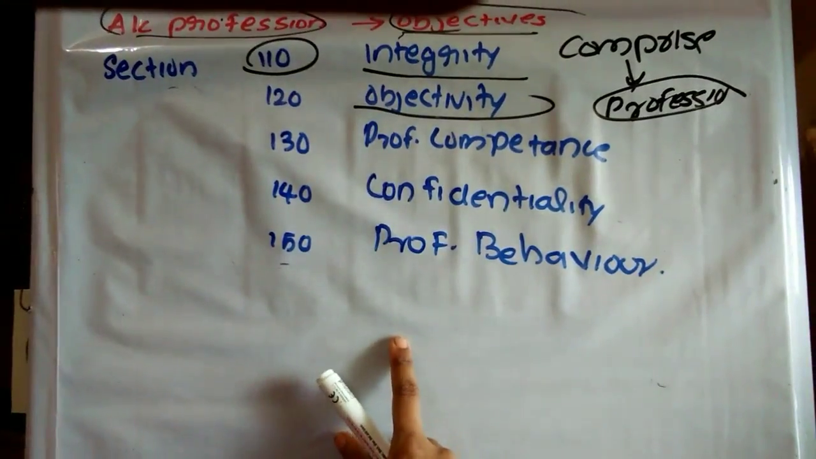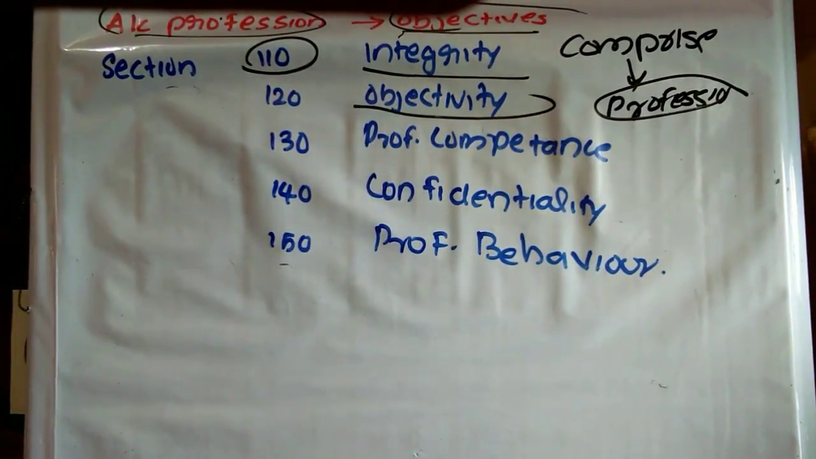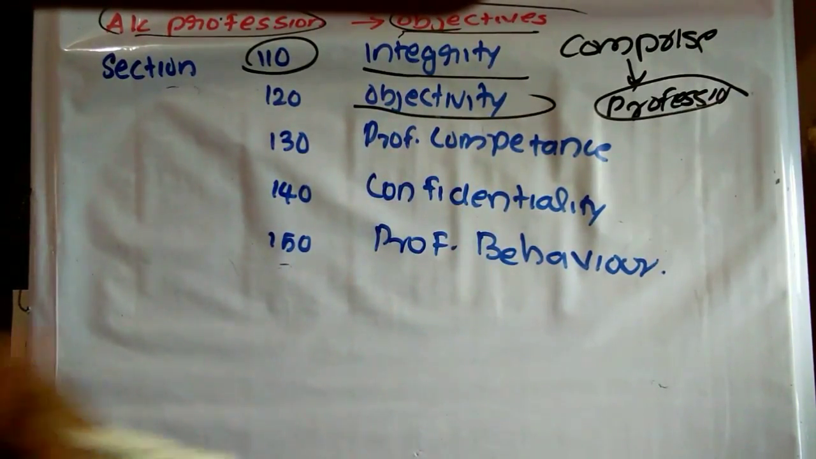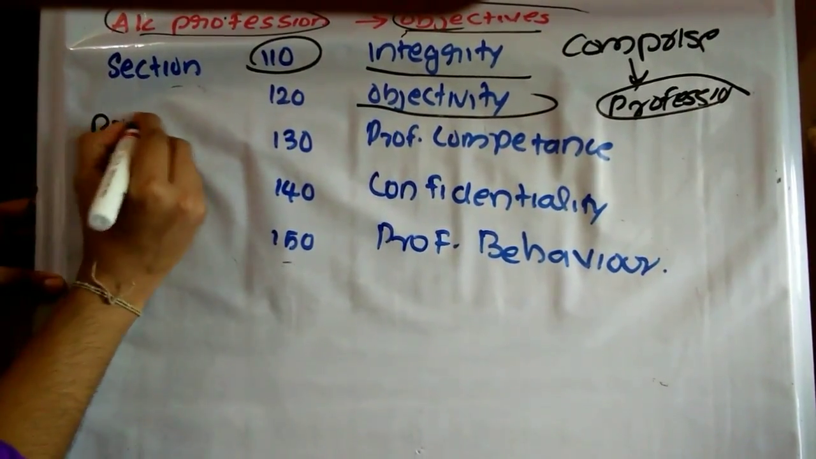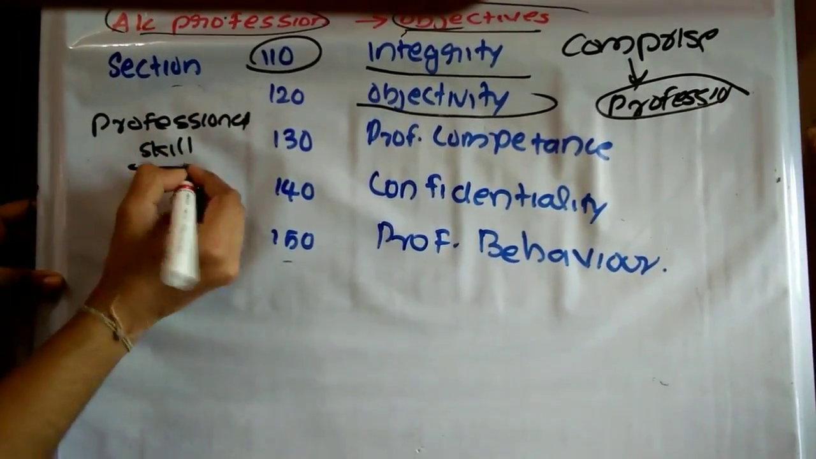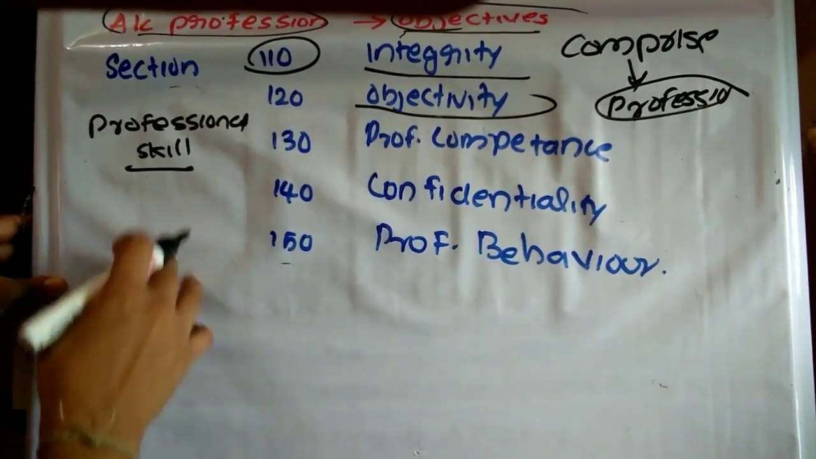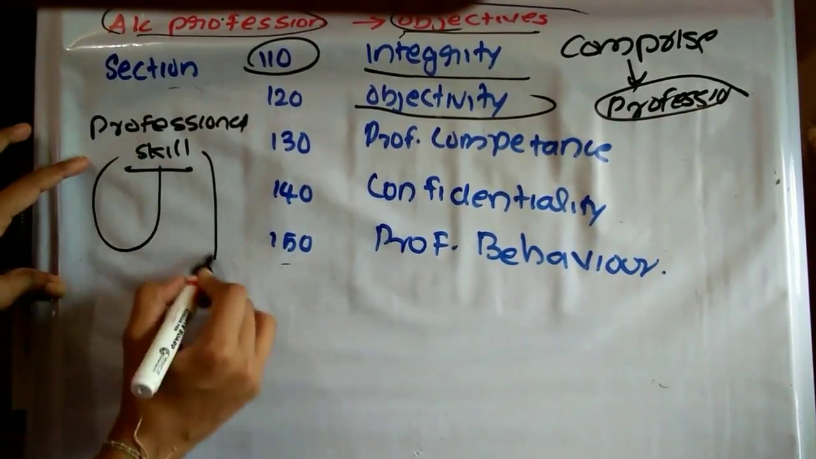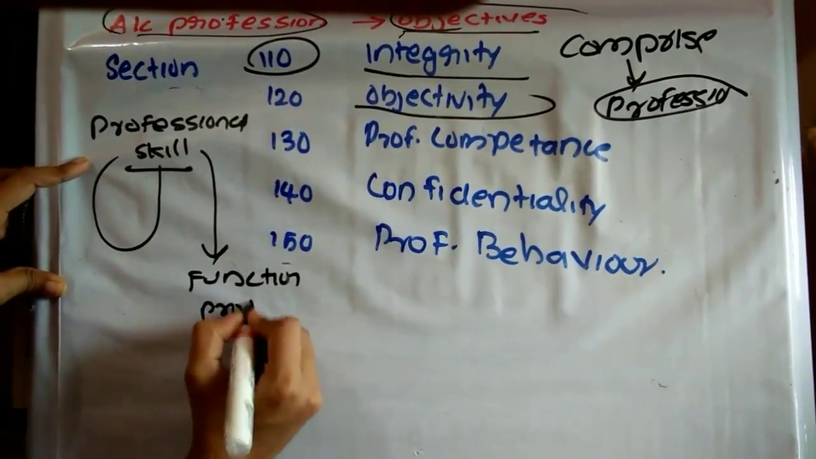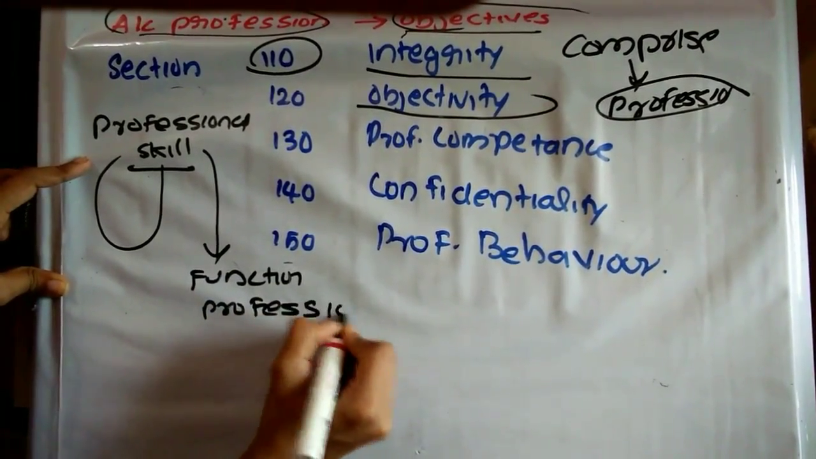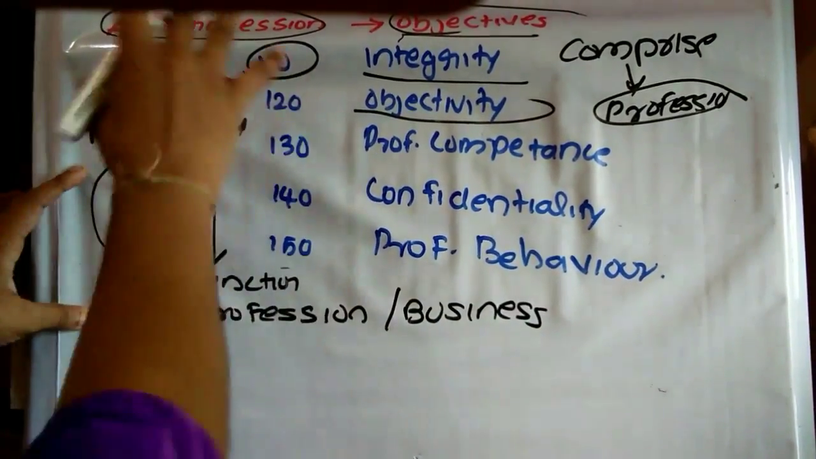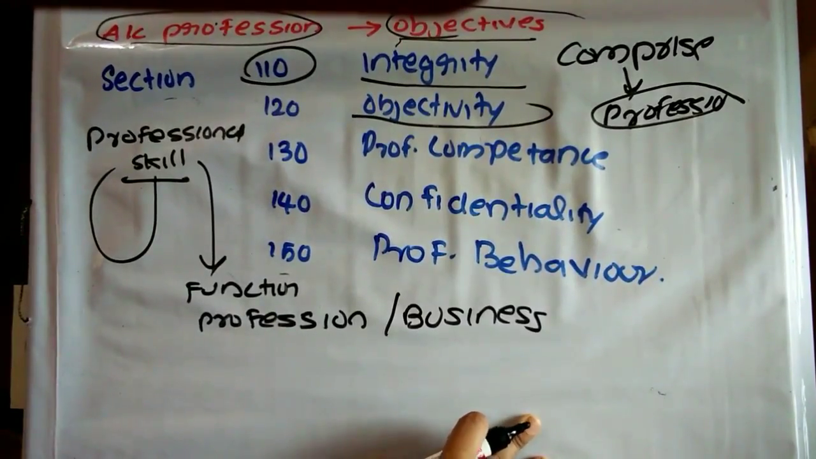Professional competence, Section 130. It states that a professional accountant has to obtain professional skill. He should have professional skill, and at the same time he has to use this professional skill during his function or during his profession or business. Otherwise, the objectives of our accounting profession shall not be attainable.